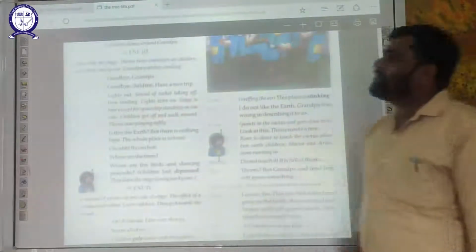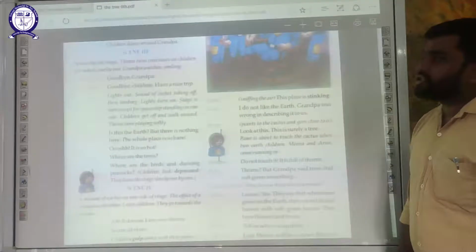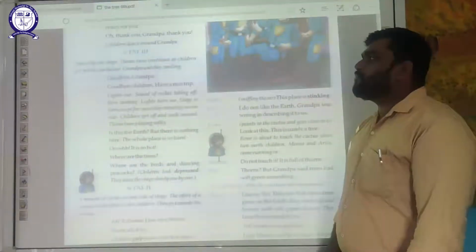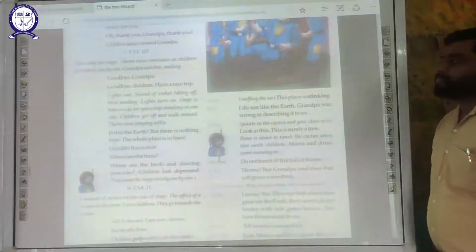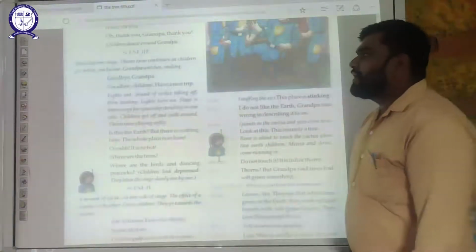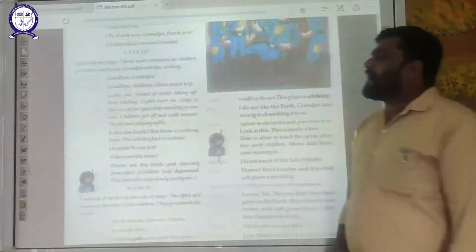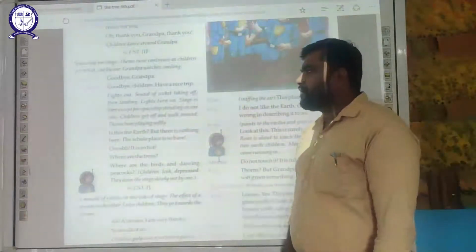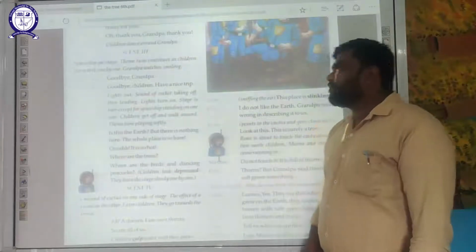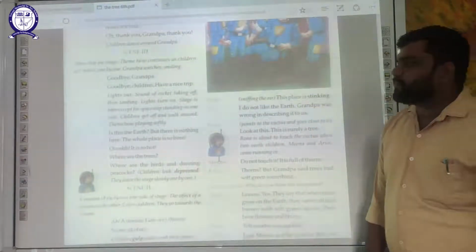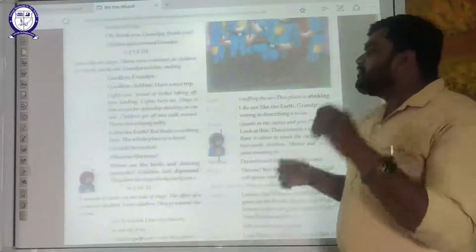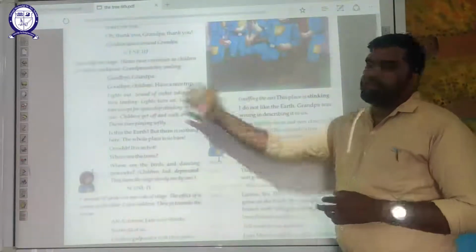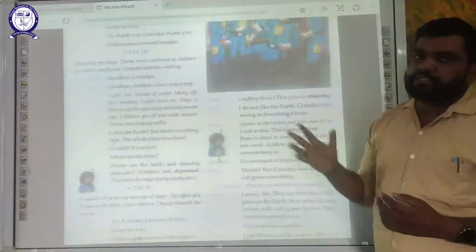Now there's a third scene, that is spaceship on the stage. Theme tune continues as children get into it one by one. Grandpa watches smiling. Children says goodbye Grandpa. Grandpa says goodbye children. Have a nice trip. Lights out. Sound of rocket taking off then landing. Lights turn on. Stage is bare except for spaceship standing on one side. Children get off and walk around. Theme tune playing softly. Now they leave and the spaceship reaches the Earth.